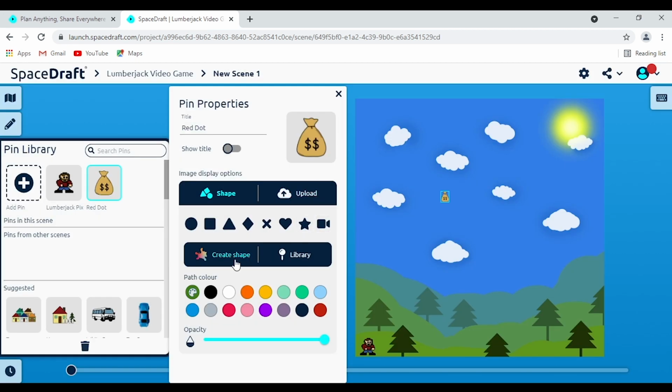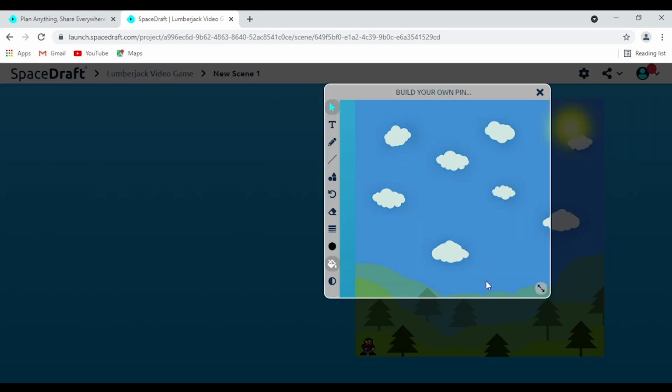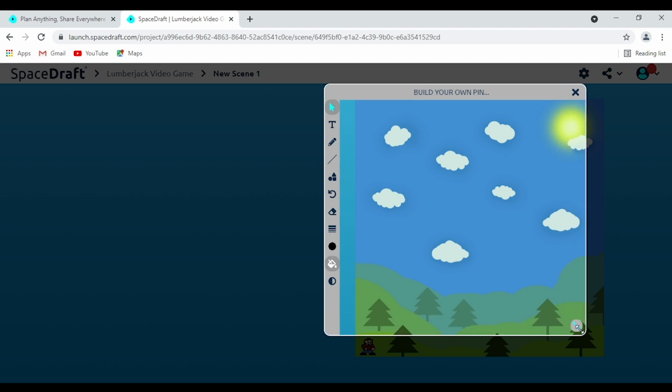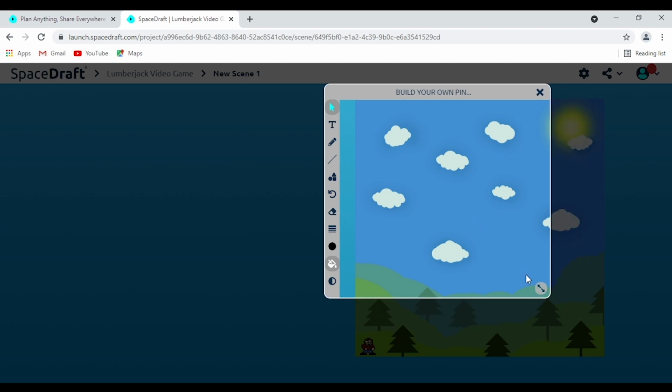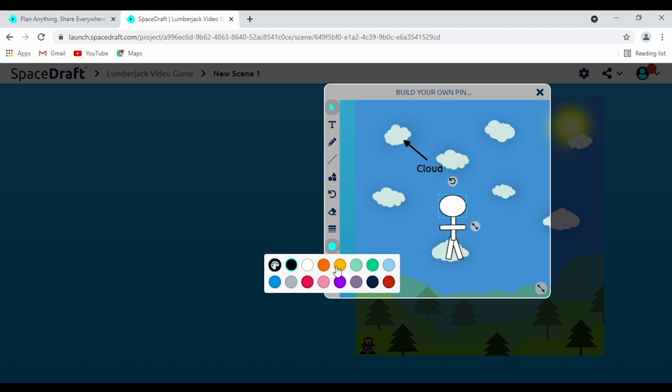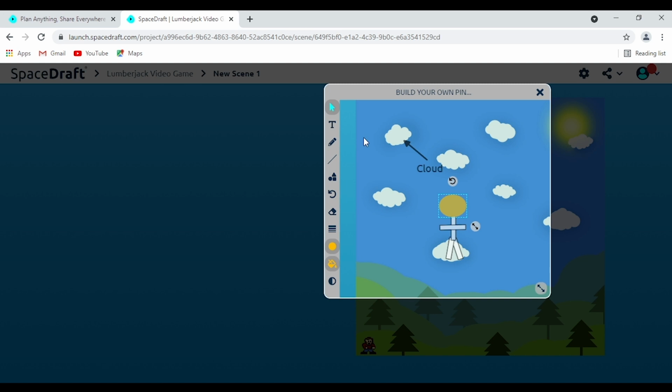Or if you would like to go even more custom with it, you can click on the Create Shape button here. This will bring up this window here, which you can further manipulate and make bigger or smaller, and you can add in all sorts of stuff here. So as you can see here, you can add in text, arrows, lines, shapes, all sorts of stuff, and you can even change the colors of it as well if you'd like. And again, change up the opacity. So feel free to play around with these different tools and you can really build your own custom pins.